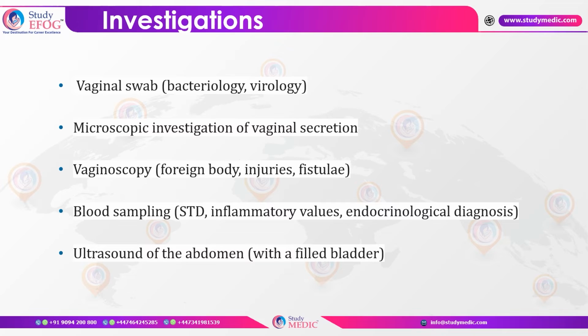Blood samples to rule out sexually transmitted diseases can be used, and an ultrasound of the abdomen, usually done with a filled bladder, gives us a complete picture to understand the uterus and the ovaries.